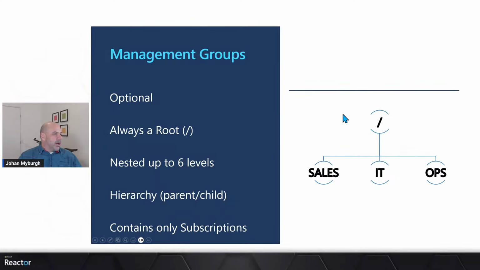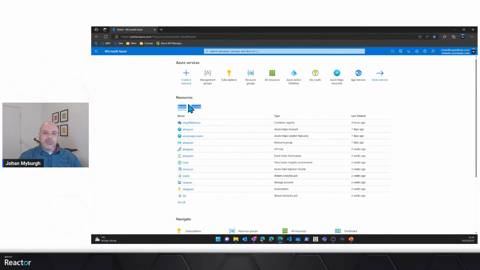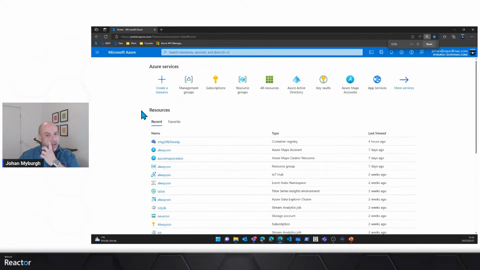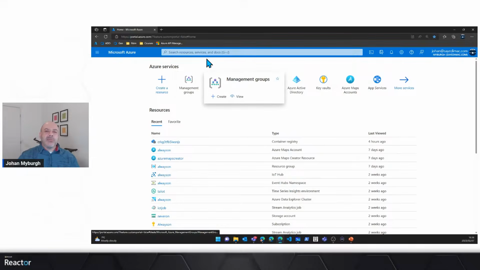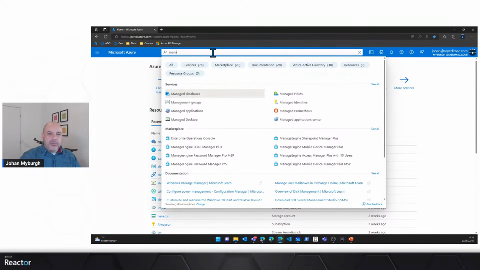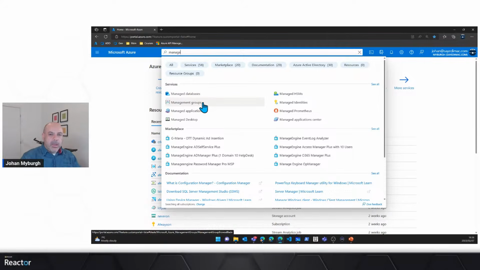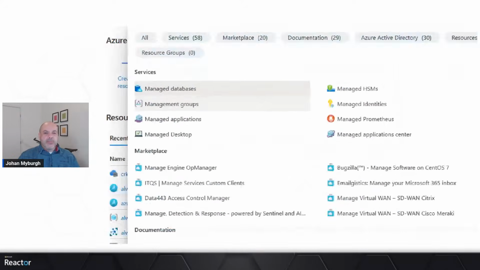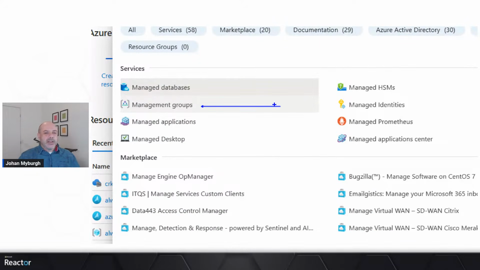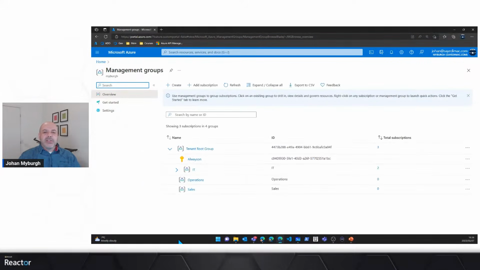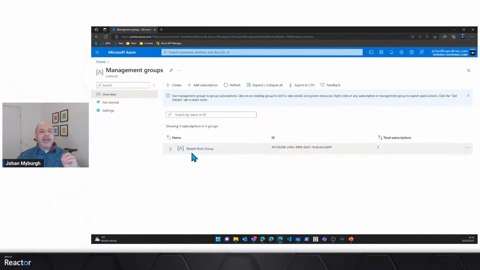I'm going to quickly mosey off here to my Azure subscription. Let me just bump the font slightly. And there you can see there's management groups. I can get to this by simply typing manage anything in the portal, and you'll see that management groups will be one of the things that comes up there. So I'm going to select management groups. And there you can see some sort of a structure. If I minimize everything, there's my tenant root group.